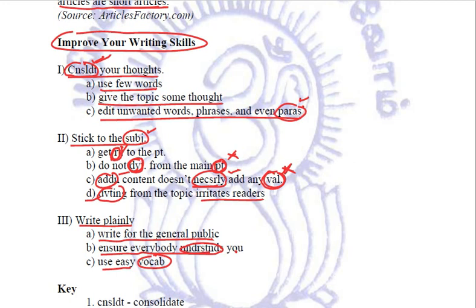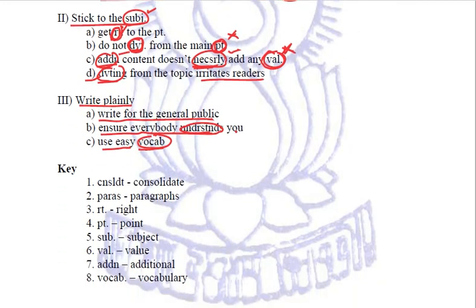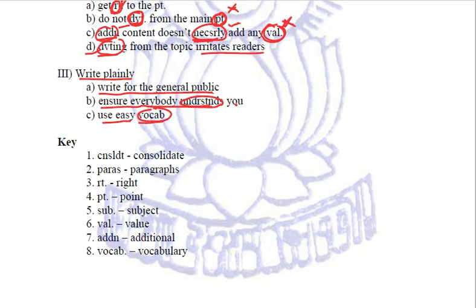And otherwise also I told you that our key should consist of 6 to 10 words, not less than 6, nor more than 10. So we already have consolidate is 1, para is 2, then subject is 3, deviation is 4, necessarily is 5, additional is 6, deviating is 7, then understanding is 8, vocabulary is 9, more than sufficient. Why are we making 13 or 14 abbreviations? No requirement. So here he is writing 8, but he has used more than that.